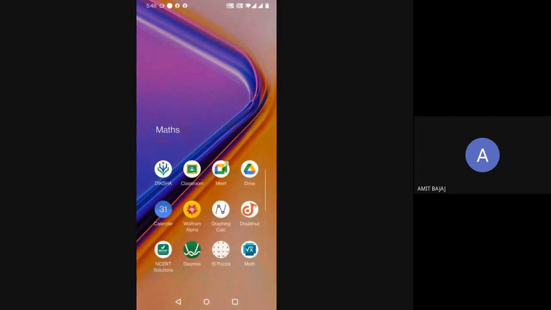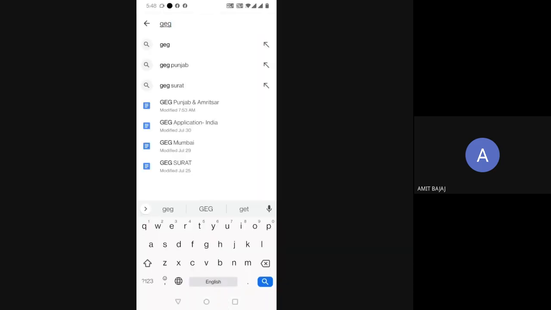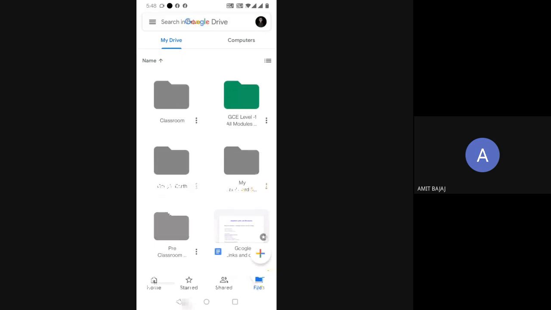I forgot where I placed my Drive because there are many folders. Anyway, Drive is here. There is the icon of Drive, first row, last one. When I click on Drive, it will open my Drive.